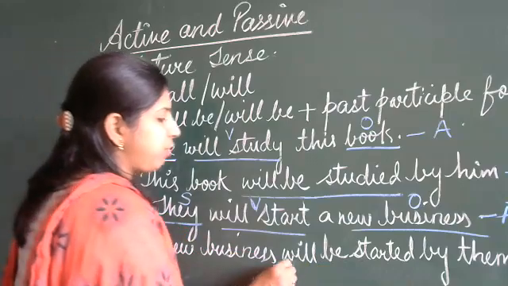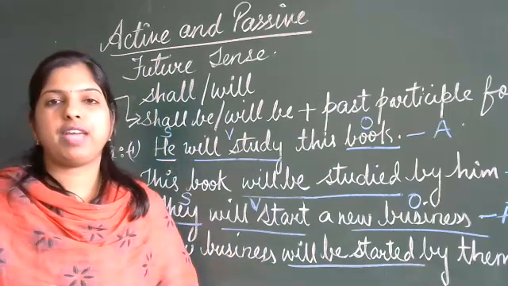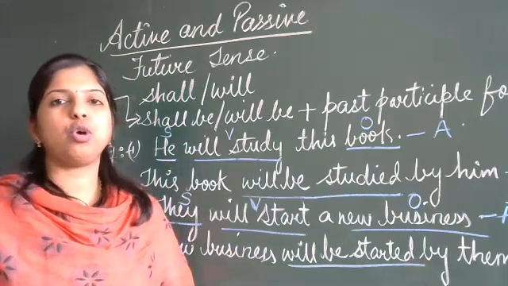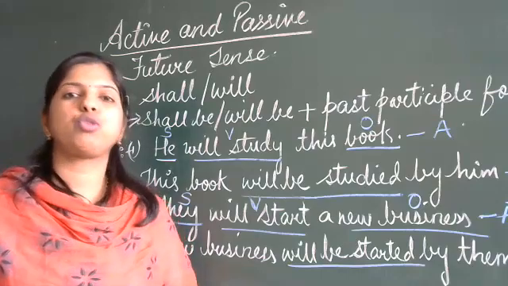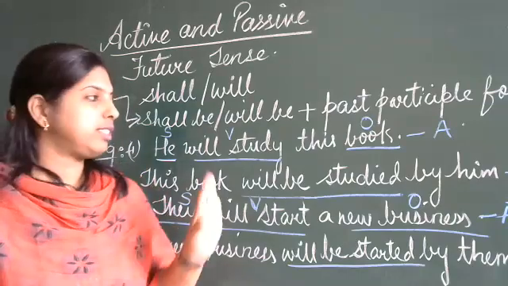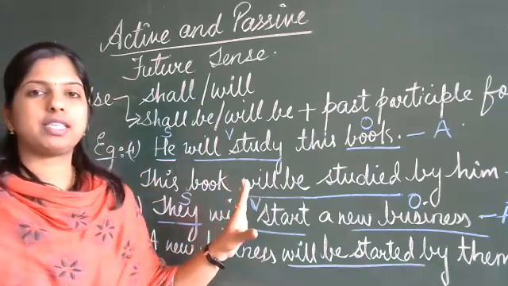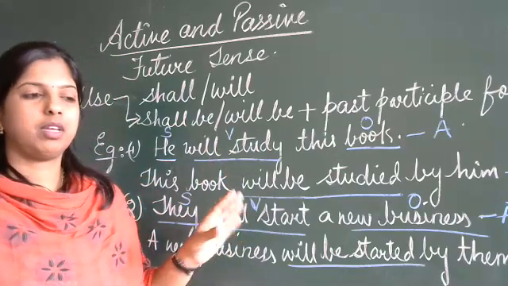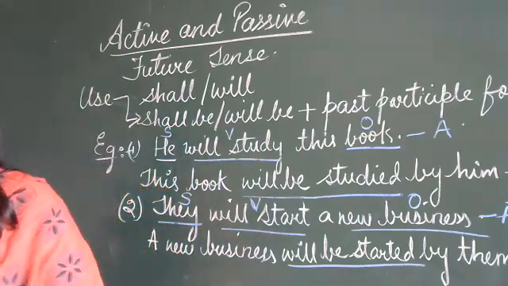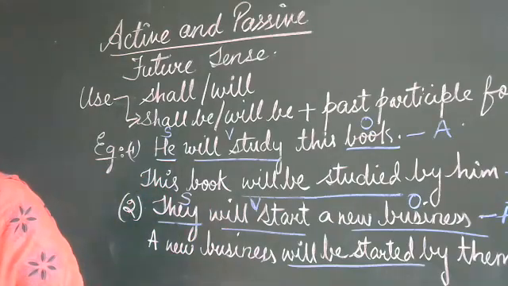So here is the change that we have made when we have to change from active to passive when it is given in future tense. Is it clear? This concept is clear? Yes. Okay. We will go for a few more examples so that you can understand it clearly.